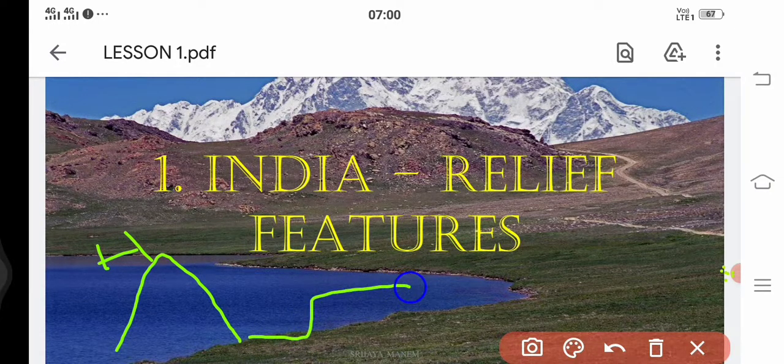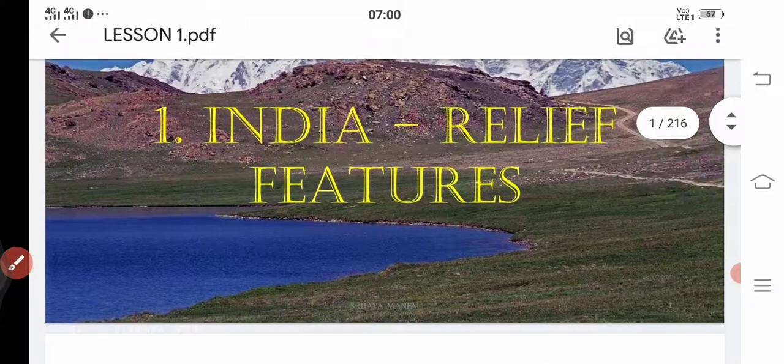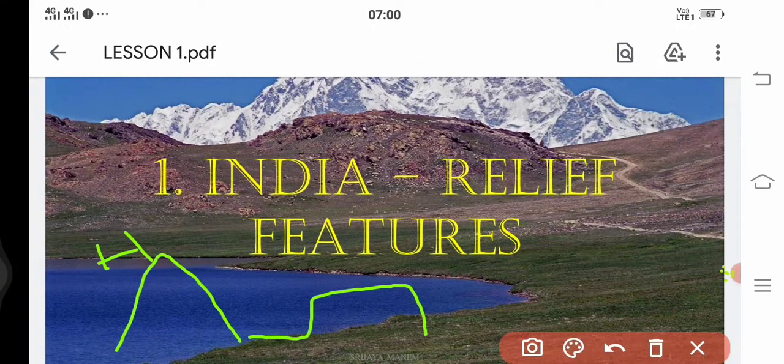Now can you tell what is this picture? You see here, hill, next one plateau, next what we see here, yeah, this is a flat surface landform, this is what is called a plain.